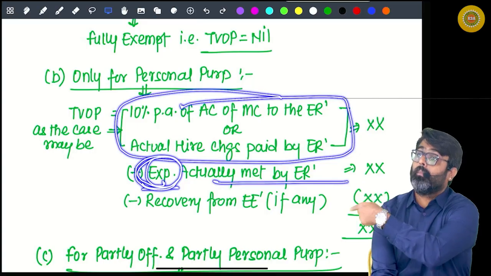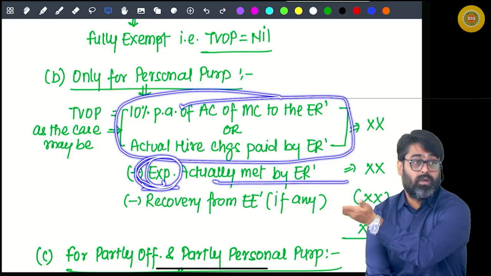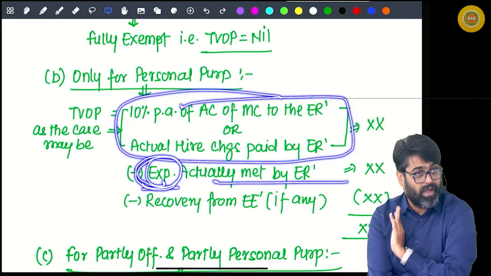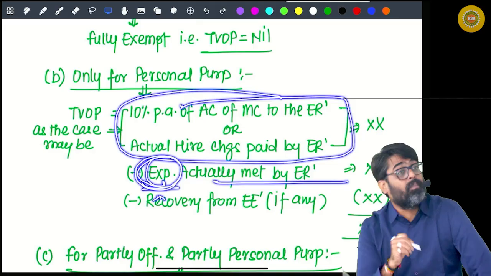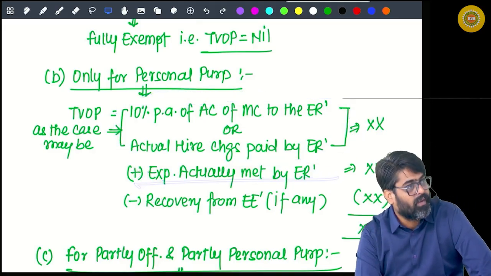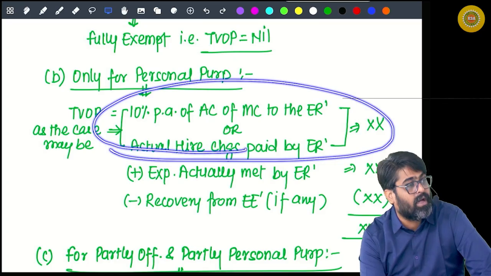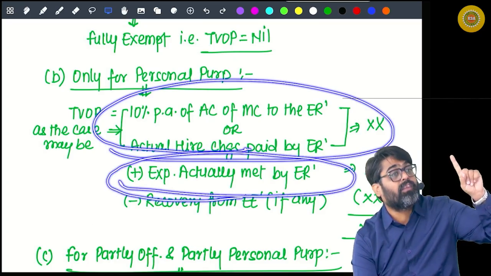Yes or no? But this expense may or may not include the driver's cost. Whatever expense is met by the employer, with or without the driver's cost, will also be taken as your benefit. Can I say this is the benefit by using the car? One benefit. This is the benefit of expense.